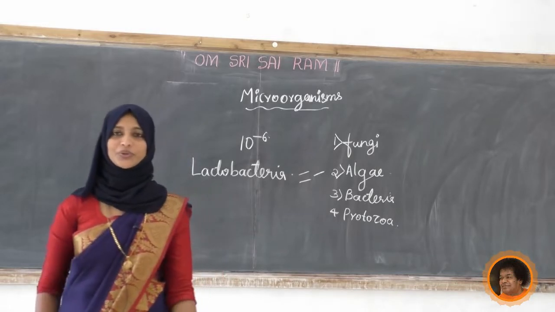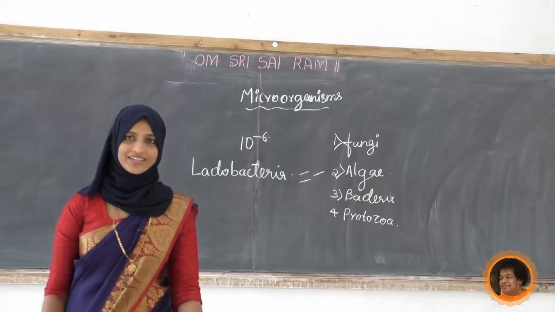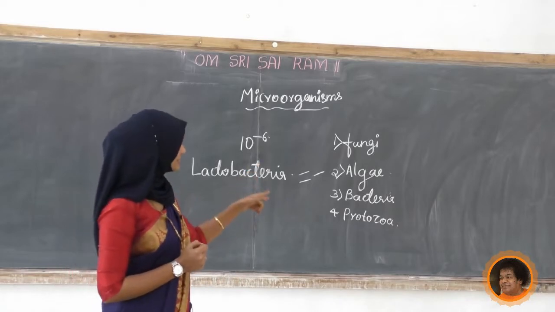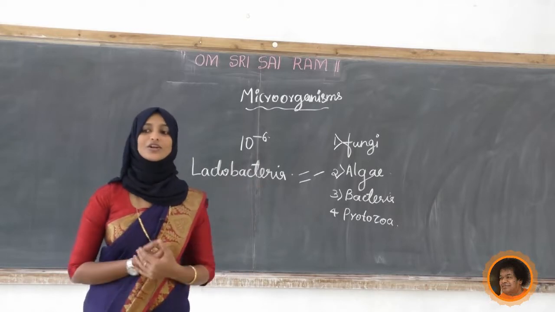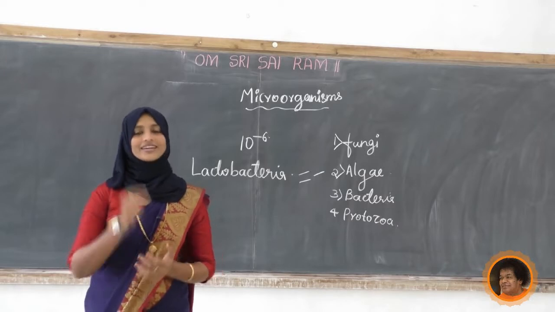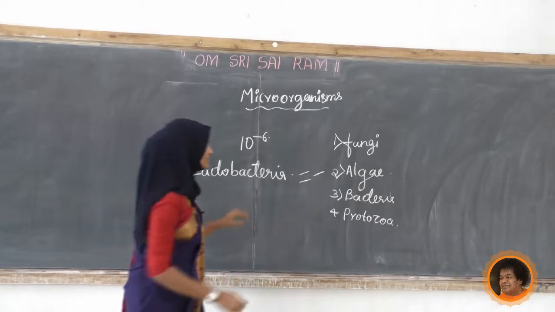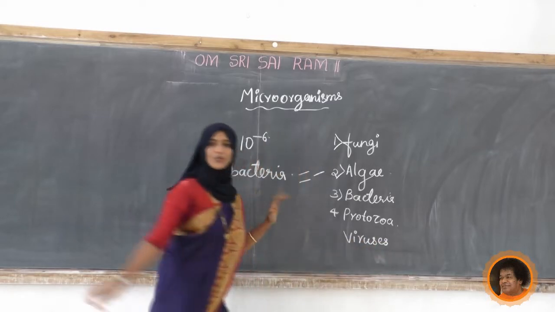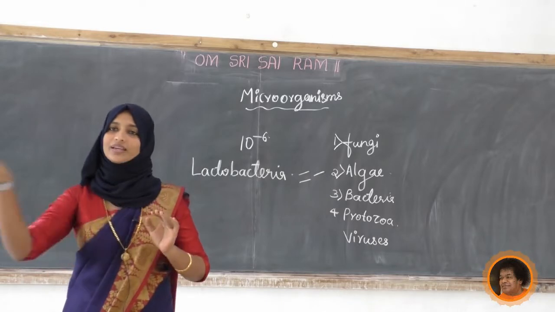Next, one more question to you. Now it is a season for which disease? Yeah, that is COVID-19. Next, where can we add this COVID-19? Yes, that is not at all a fungus, not at all an alga, not at all a bacterium, not at all a protozoan. Then where can we add this one? Yes, that is one more category in the microorganisms, that is called viruses.